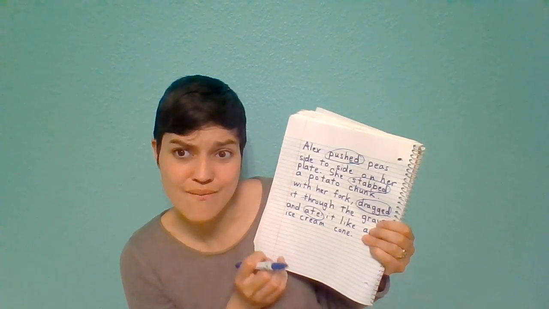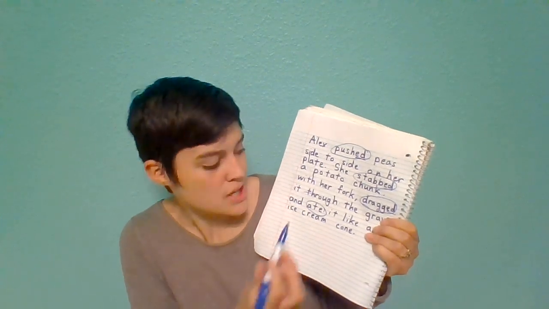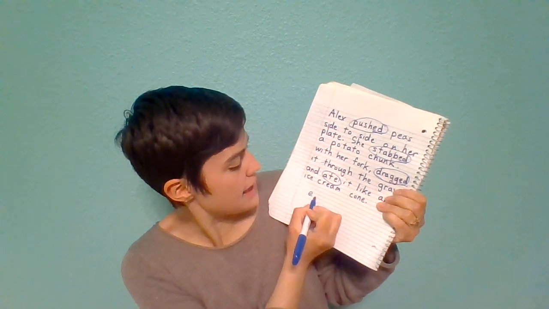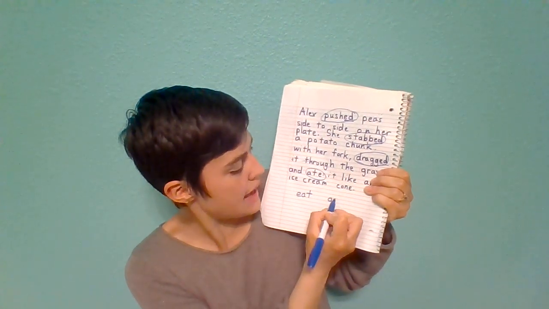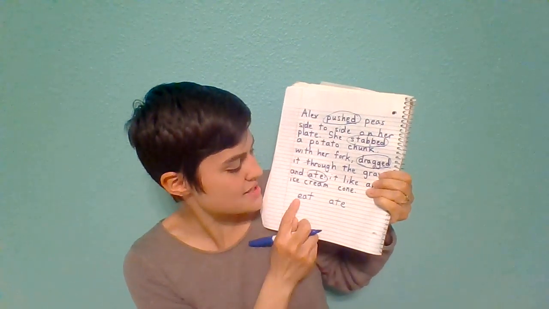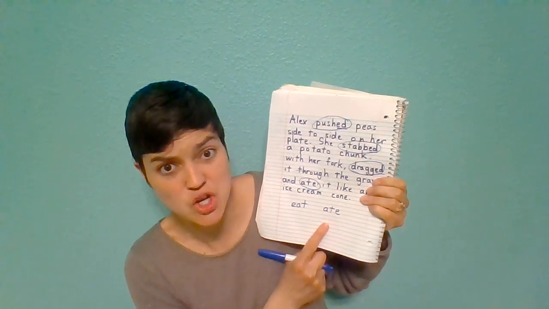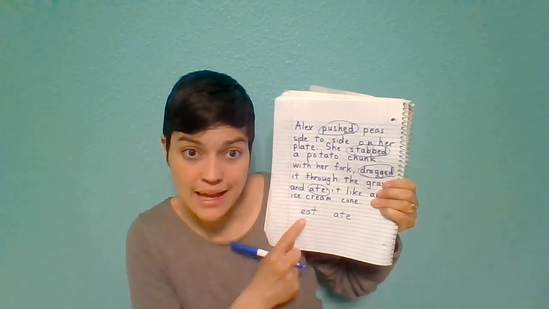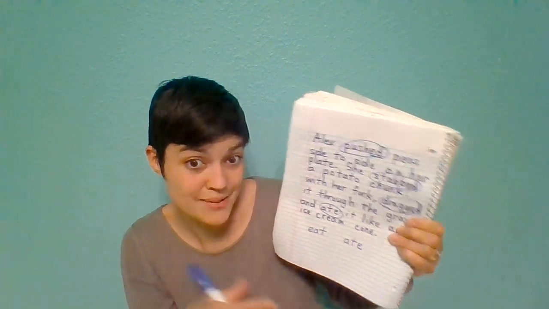There are some verbs that you just change the entire spelling of. So if I was to eat something now, it'd be E-A-T. But if I ate something in the past, it would be A-T-E. And some verbs just change their spelling like that. Most verbs don't, but some of them do. So eat is something that I'm doing now, and ate is a past tense verb. That means it's something I did in the past.